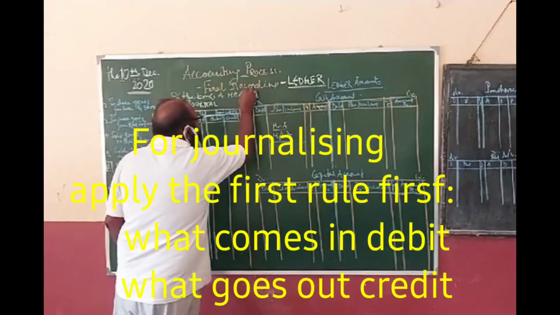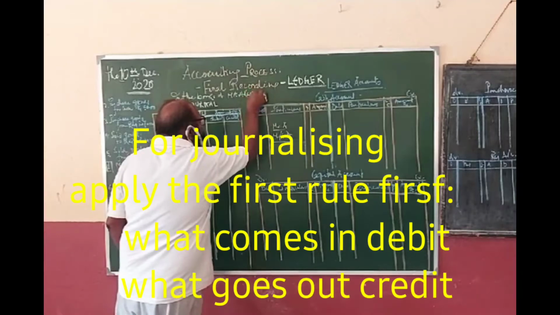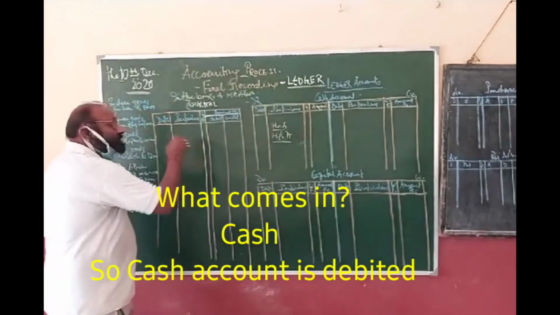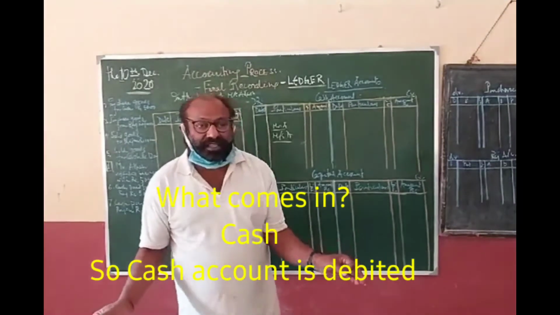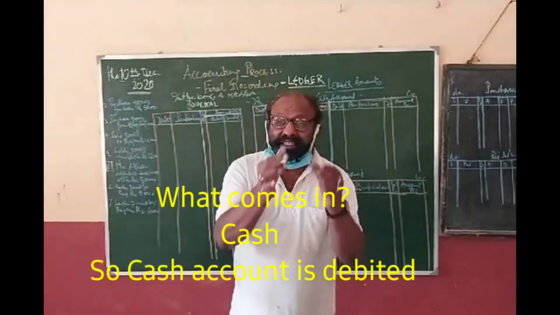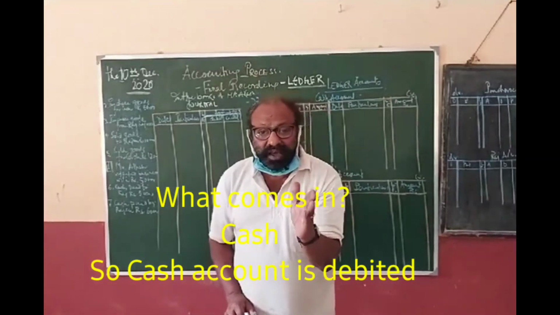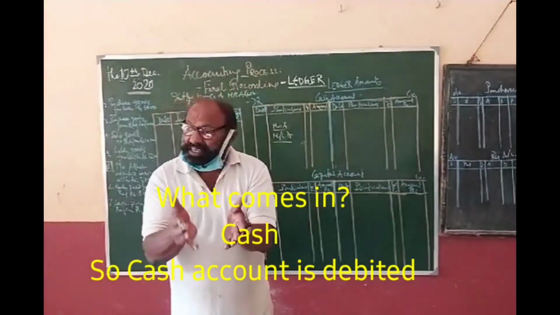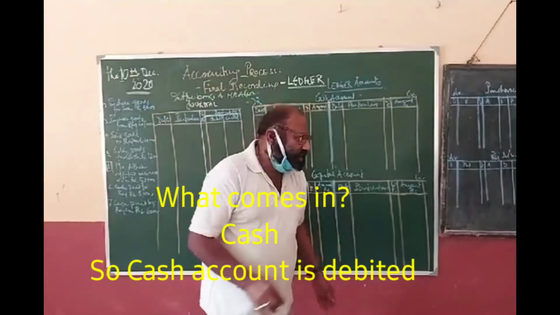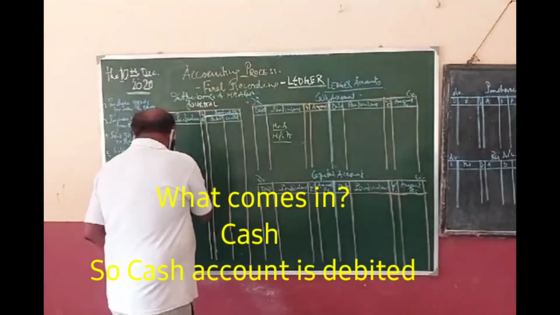I am not at all interested in Mr. Akash, but in Mrs. Akash, that is the business house, because the transactions of the business have to be recorded. Clear?